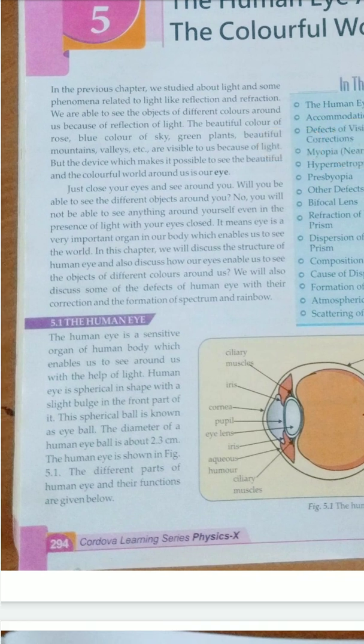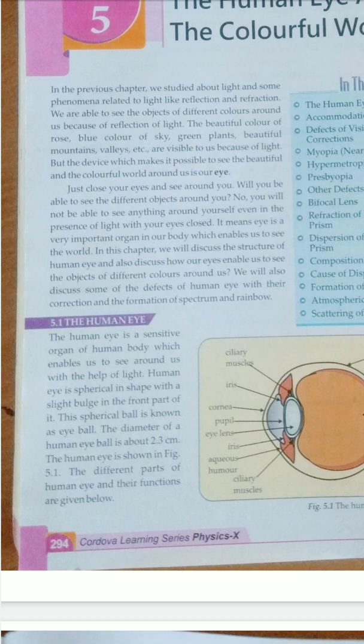So what you need to do is close your eyes and try to see your surroundings. Is it visible? No, we are not able to see the different objects around us. Why are we not able to? Because there is no light when we close our eyes. This means that the eye is a very important organ of our body which enables us to see the world.